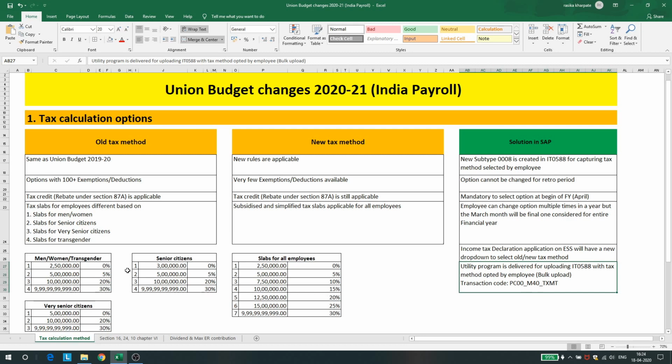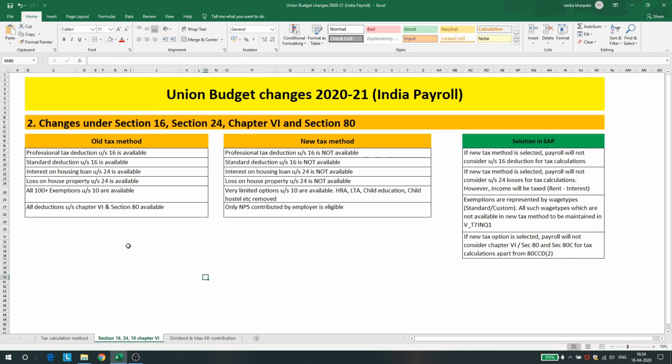Okay. Now let us move on to the other changes that are released. So the second change is changes for section 16, 24 and chapter 6. So what changes are there? Professional tax, as we know, in the old tax method, professional tax deduction is available, which means that the 2500 rupees that is deducted from the employee was earlier reduced from the total taxable income under section 16.